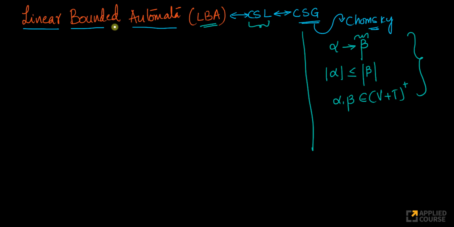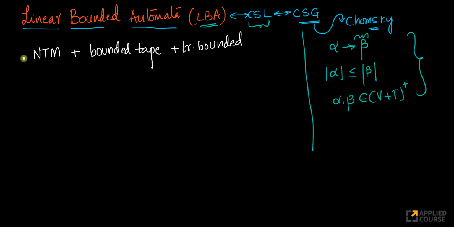So first and foremost, your linear bounded automata is nothing but, let me write it down, an NTM. It's a non-deterministic Turing machine. And in addition to being a non-deterministic Turing machine, it has a bounded tape. It's a linear bounded tape. I'll explain what a bounded tape is, and what each of these pieces means. We know what a non-deterministic Turing machine is. We know everything about a Turing machine.